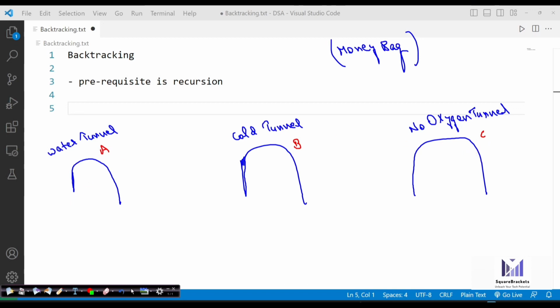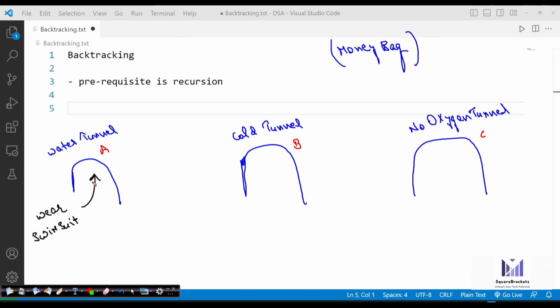Now, if I ask you to get this money back, what will your approach be? The approach will be very simple and realistic: we will start from tunnel A. But this particular tunnel is a water tunnel, so we will wear a swimsuit before entering, because we know it's a water tunnel.